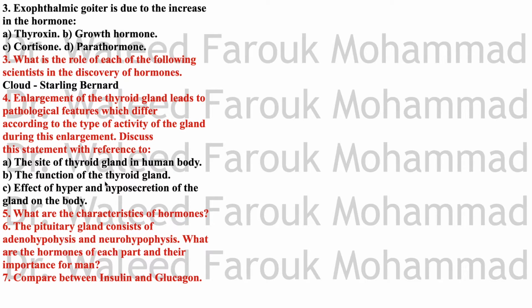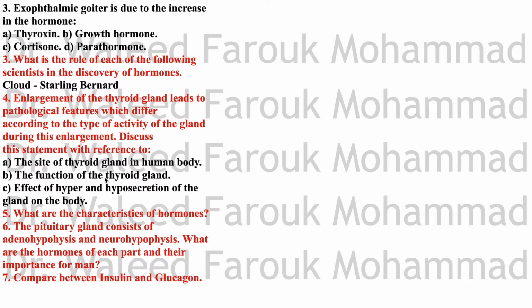The thyroid gland secretes thyroxine and calcitonin. Thyroxine is from its follicles, and calcitonin from cells between the follicles called parafollicular cells. You will study this later.